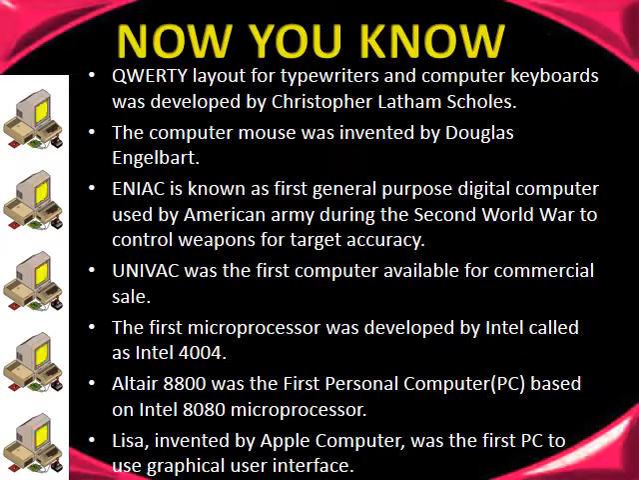Sixth, QWERTY layout for typewriters and computer keyboard was developed by Christopher Latham Sholes. Seventh, the computer mouse was invented by Douglas Engelbart. Eighth, ENIAC is known as the first general-purpose digital computer used by the American Army during the Second World War to control weapons for target accuracy. Ninth, UNIVAC was the first computer available for commercial sale. 10th, the first microprocessor was developed by Intel called Intel 4004.